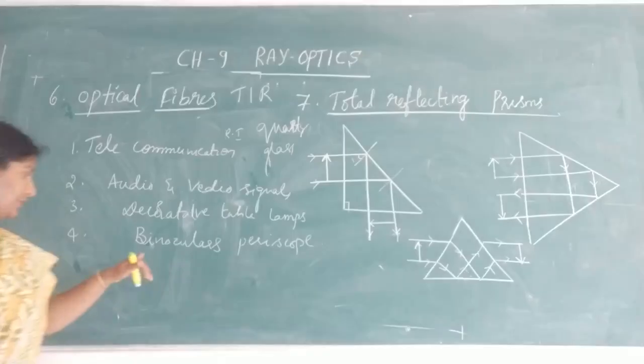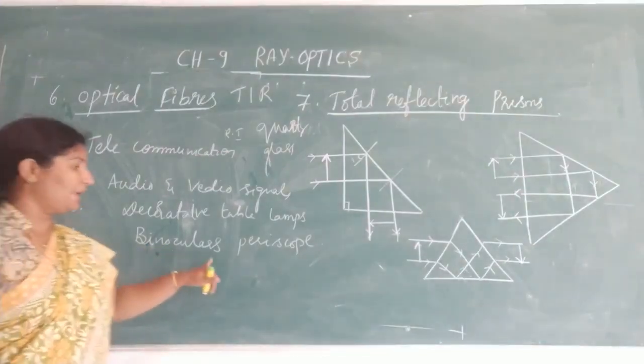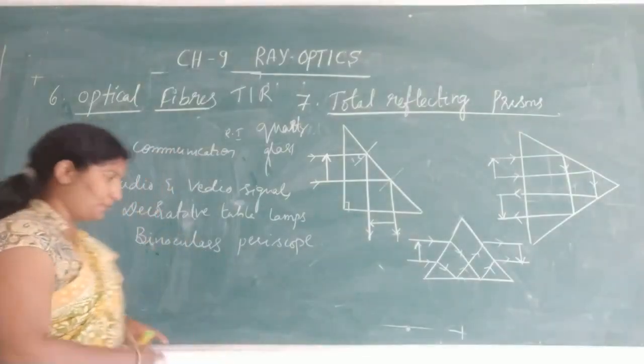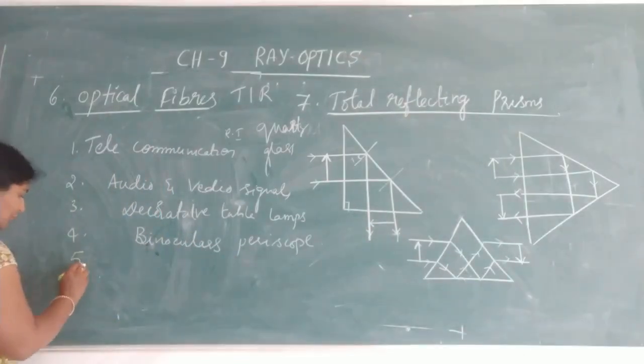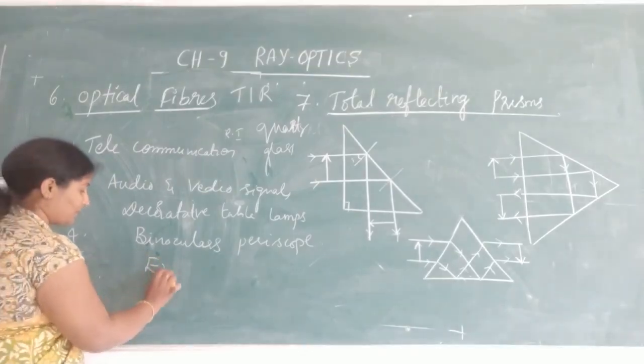The fourth application is that these optical fibers are used in binoculars and in periscope. Next, the fifth application is that optical fibers are used in endoscope.